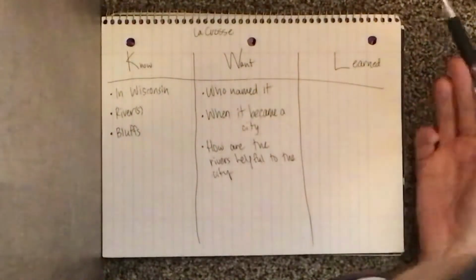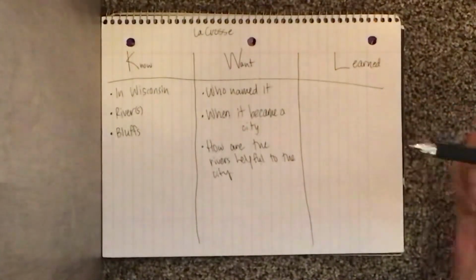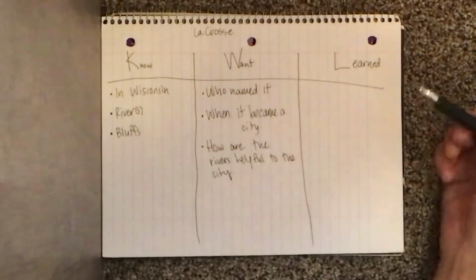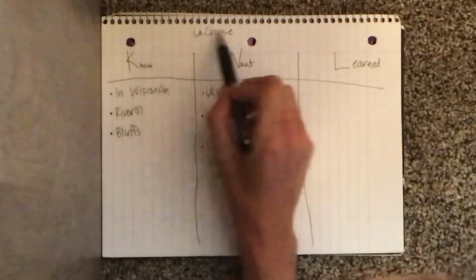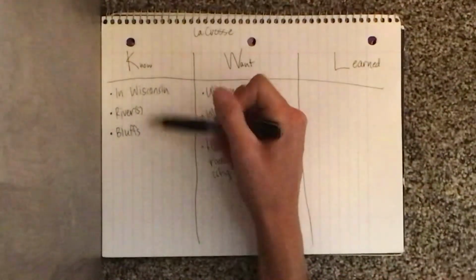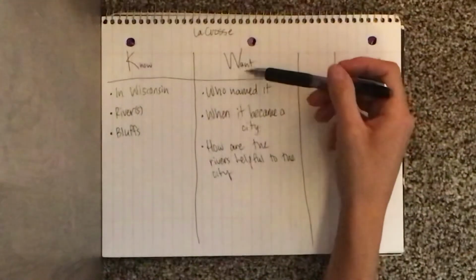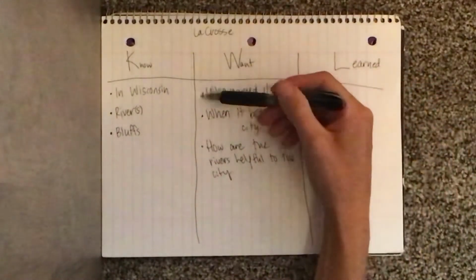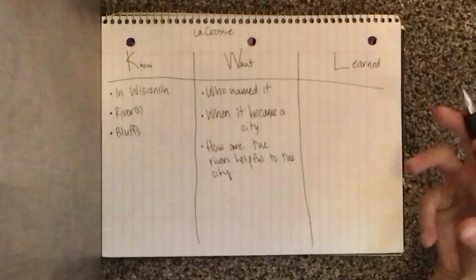There's 3 things I want to know about lacrosse, and I can't fill out the L side until after I've watched the video. So now you guys are going to do the same thing with Wisconsin, okay? So instead of lacrosse, you'd write Wisconsin, and then you're going to write 3 bullet points about what you already know about Wisconsin. Then you're going to fill out what you want to know about Wisconsin. So 3 bullet points on things that you would like to learn more about Wisconsin.